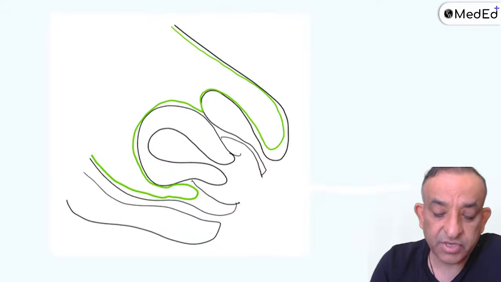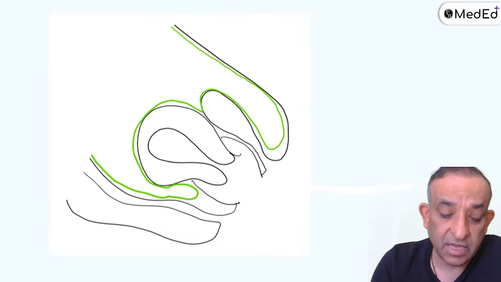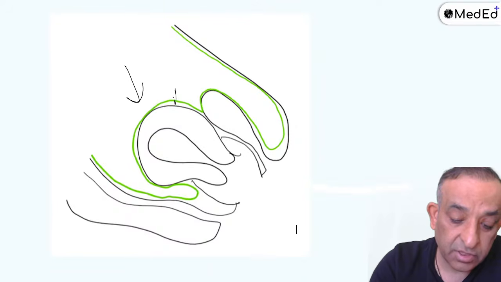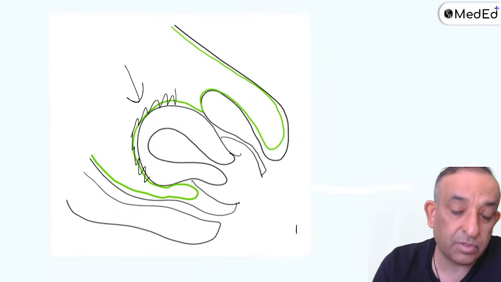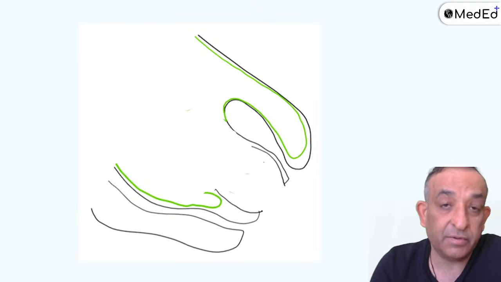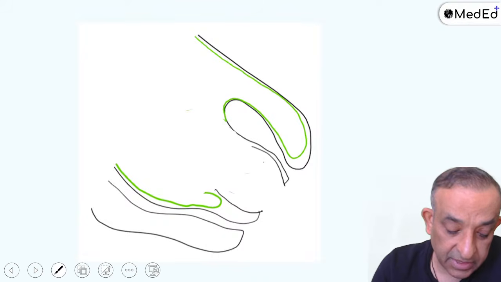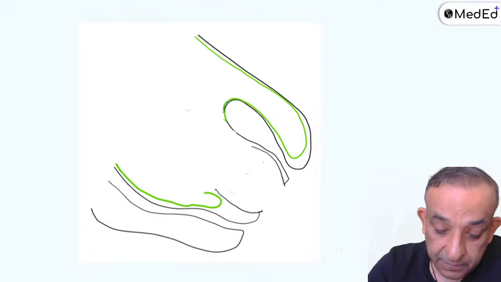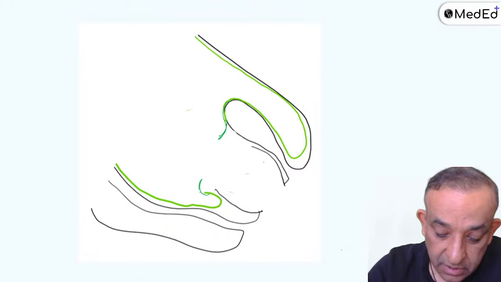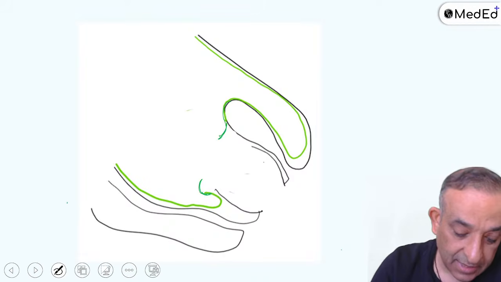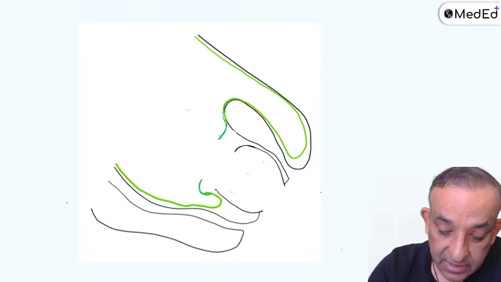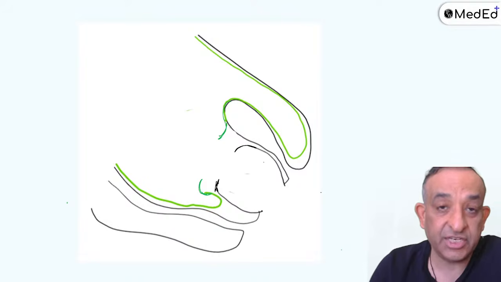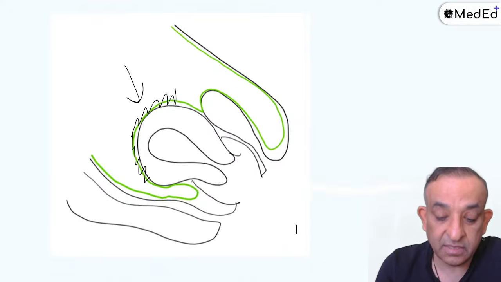Now, when you do a hysterectomy, when you take out this uterus, see, I'm going to take out this uterus. So this peritoneum which is attached is going to come out also. See this? This is how it looks. When you do the hysterectomy, this is the peritoneal edge here, and then this is the vaginal edge. Once again, see, this is the uterus.